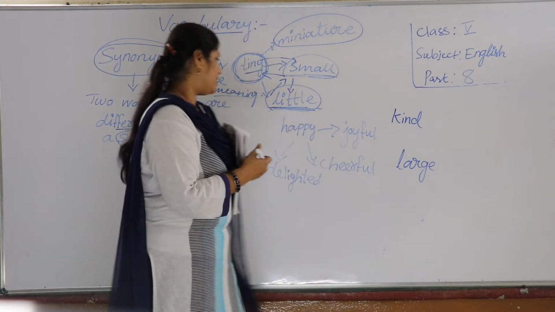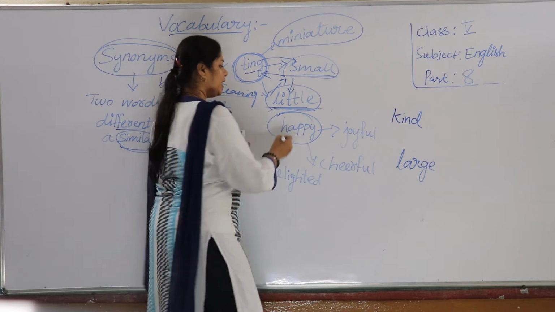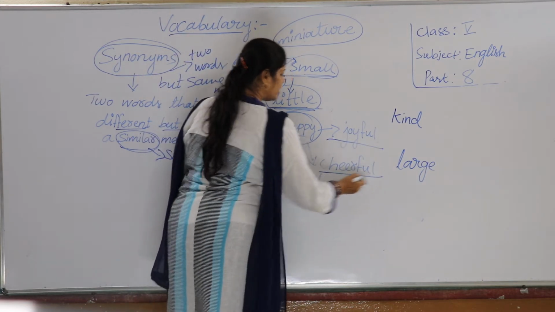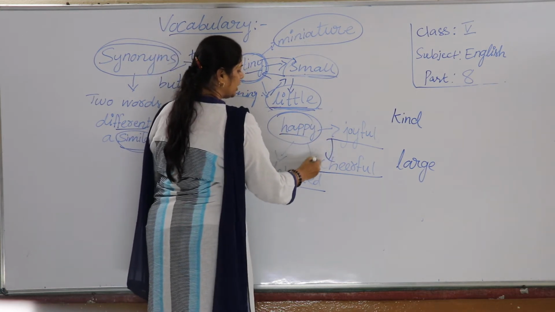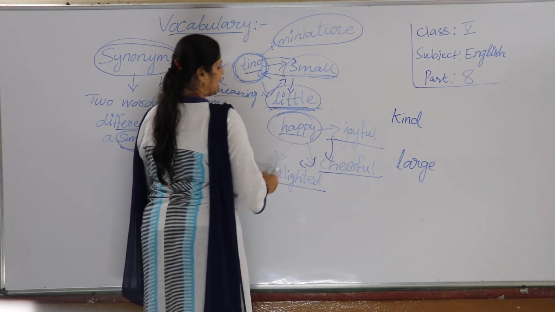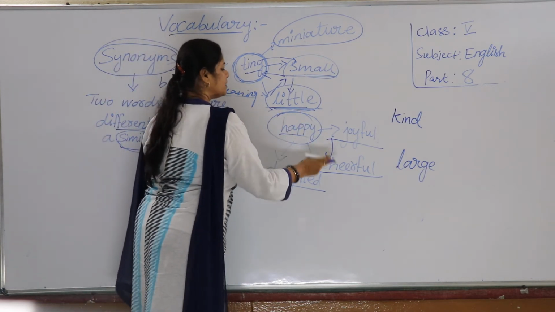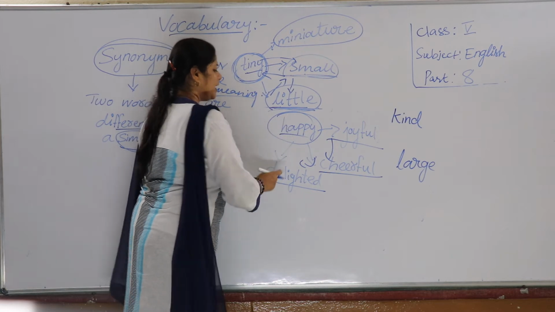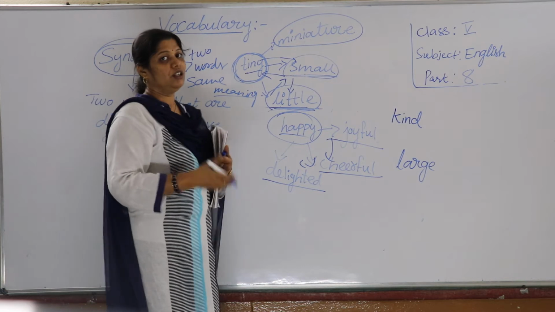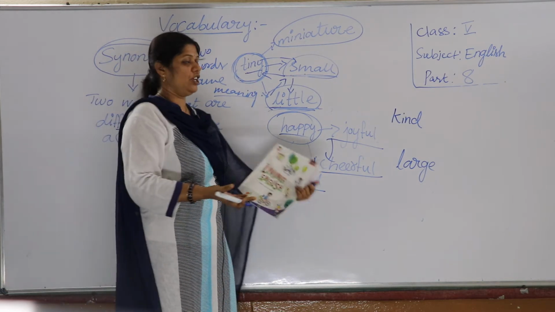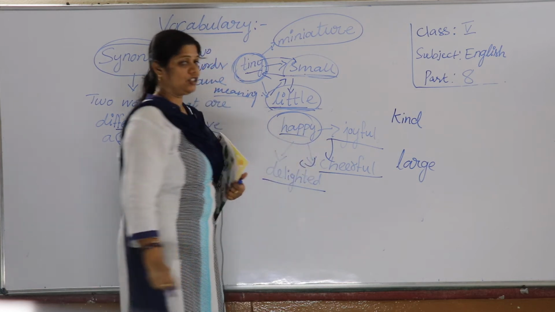Okay, so let's see. For happy, what could be the synonyms? It could be joyful, cheerful, delighted. See, one word is connected to each other. How is it connected? Happy means joyful, happy means cheerful, happy means delighted. Cheerful means what? Happy, delighted, joyful. Joyful means what? Happy, cheerful, delighted. Each one is connected to each other.